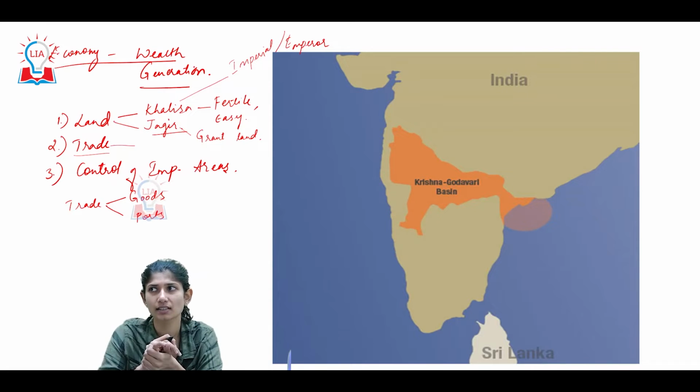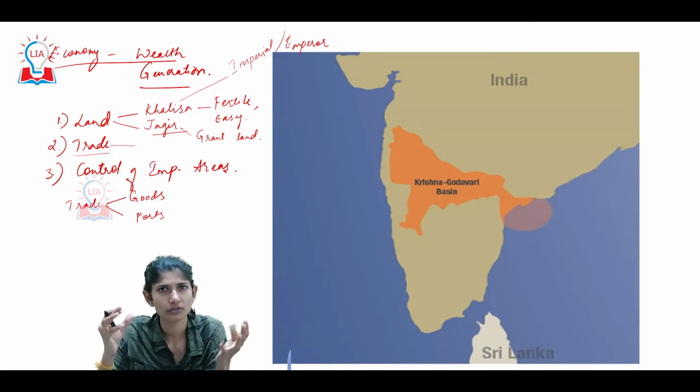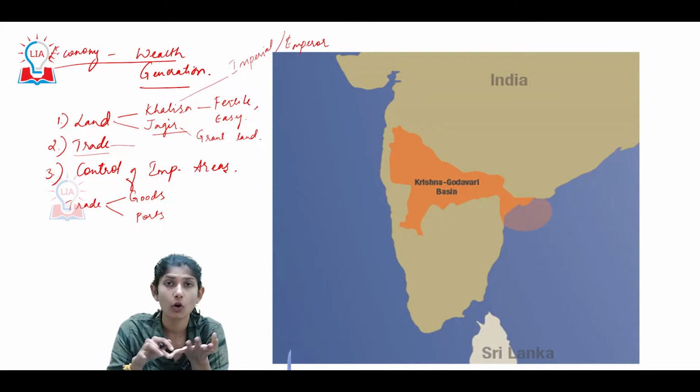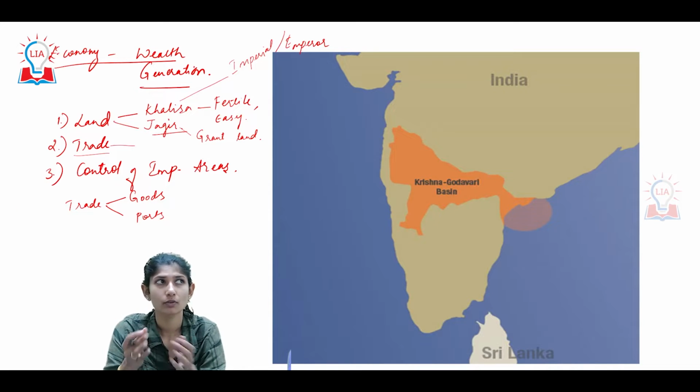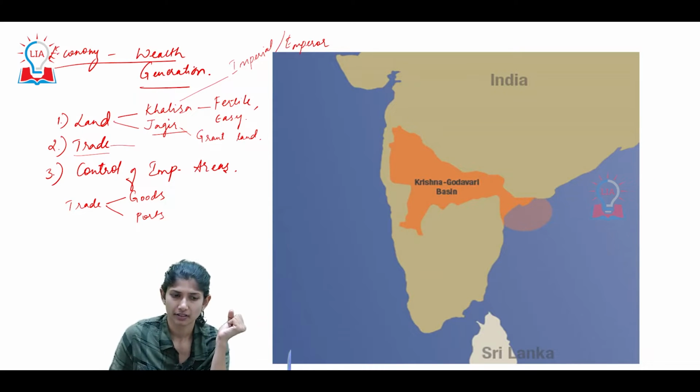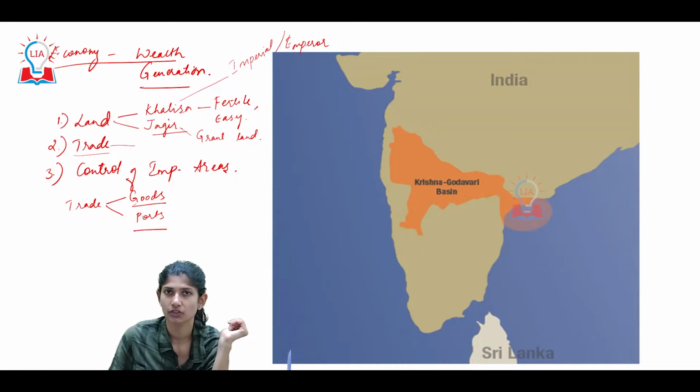The Russian traveler has told that in the Bahmani kingdom, more of the goods were related to horse trade, spices, pepper, and then textiles, for example fur. These things were all traded. This forms the goods. Where will they be traded? That forms ports. The goods and the ports, both are economy generating.